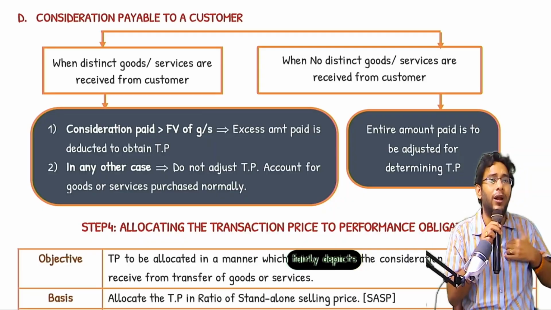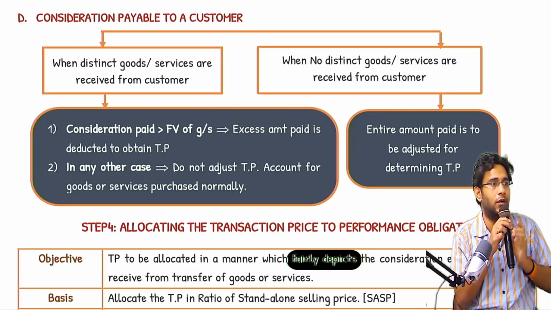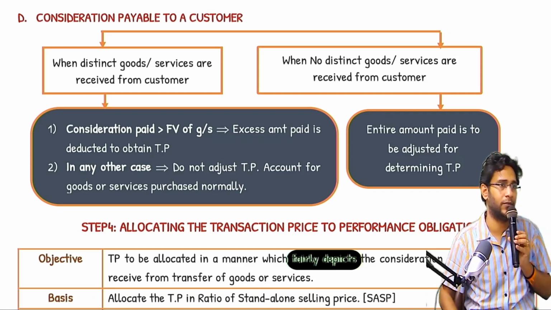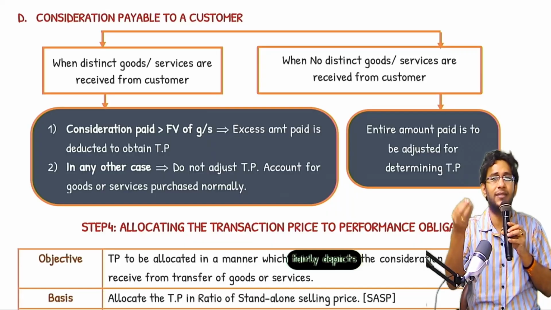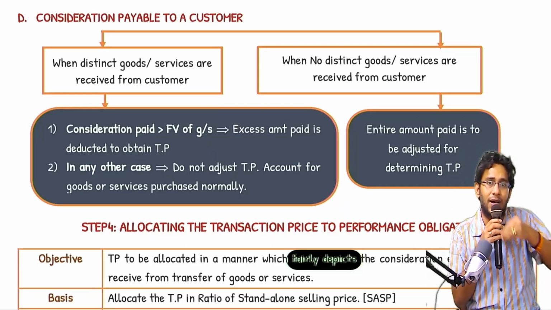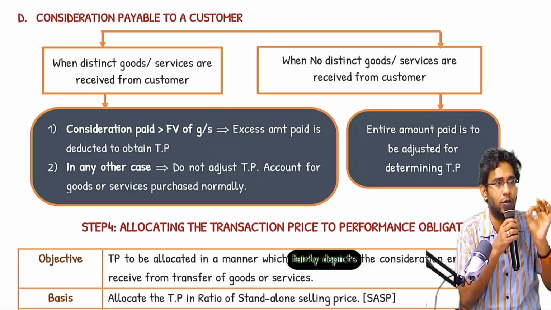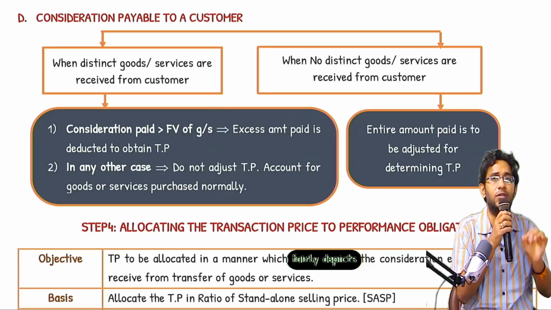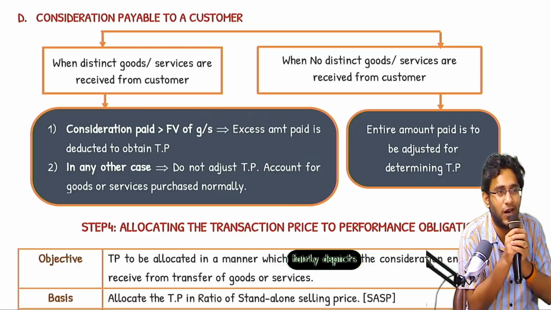The advantage I am getting is that I am artificially boosting up my revenue. The sales figure itself is a very important indicator, and I will manipulate it. So on one side I am selling goods and receiving consideration, and at the same time I am also paying consideration to the customer. Whenever you are paying consideration to the customer, the standard asks, are you receiving any distinct goods and services from the customer? No sir, we did not receive anything.